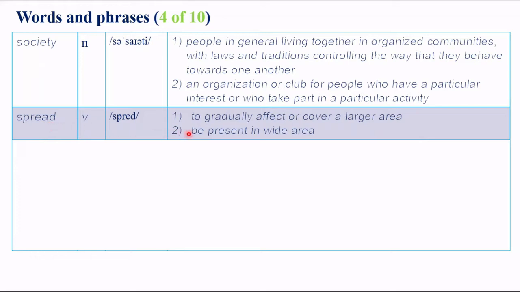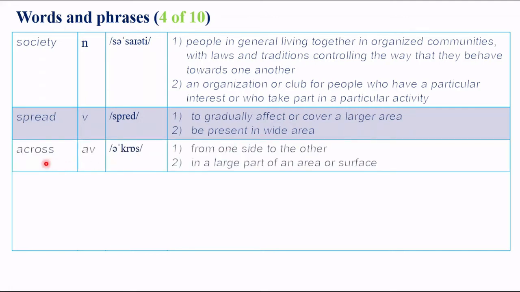Spread. Spread has two meanings. The first one is to gradually affect or cover a large area. The second meaning is be present in wide area. Across. Across has two meanings in this context. The first one is from one side to the other side. The second meaning is in a large part of an area or surface.